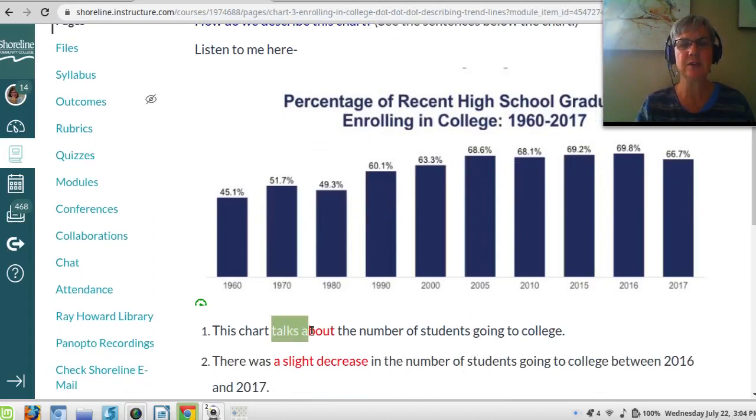This chart talks about, shows, or describes. Talk about, show, describe.